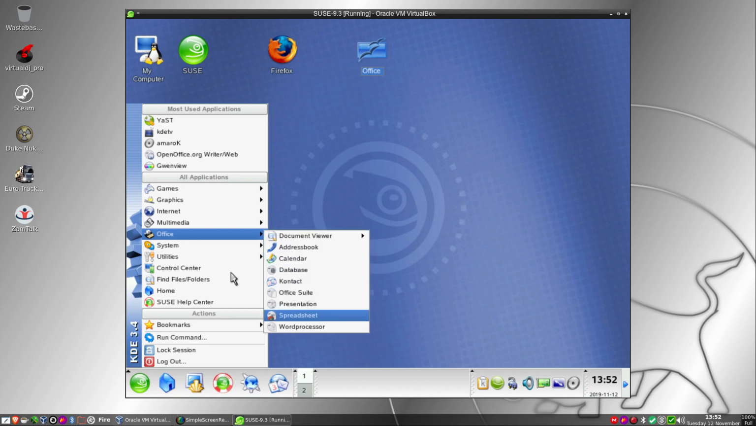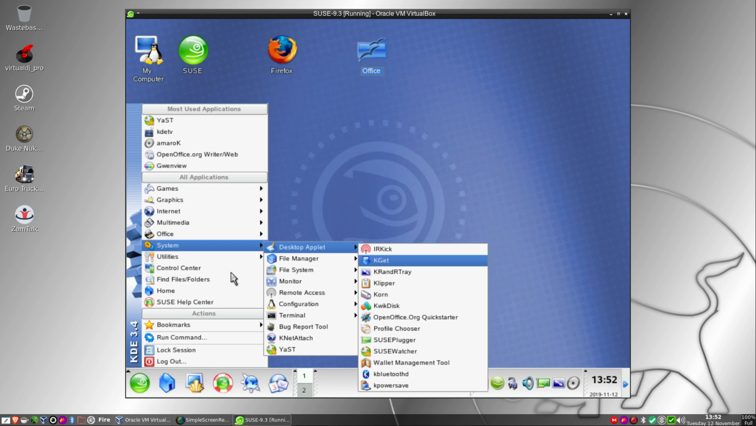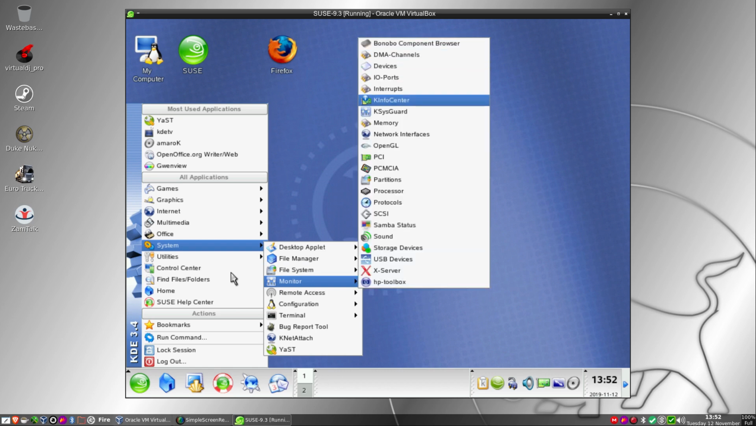Office, address book, database. We've got the Office suite there, spreadsheet and word processor, that's opening up OpenOffice. On the systems, we've got desk coupler, we've got car out and out tray, which is where the hit it, is it? Corn for our mail, SUSE plugger, SUSE watcher, K Bluetooth D, and K Power Save, all rather cool. File manager, we've got Super User, and Home, which will bring up Konqueror. File systems, File View, Disk View, and K Copy. Monitor, we have Bonobo browser and K6Guard.